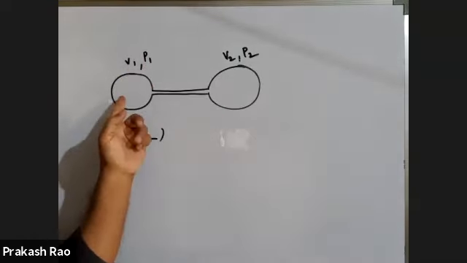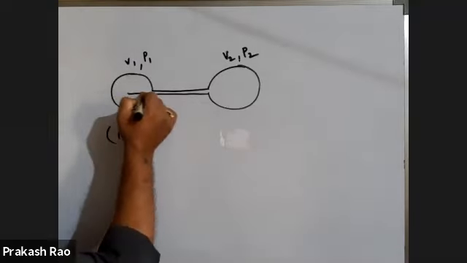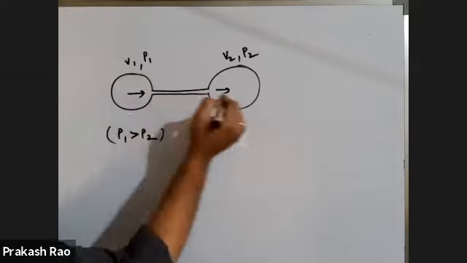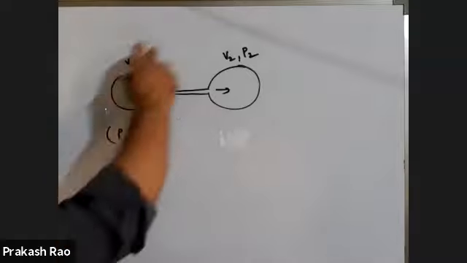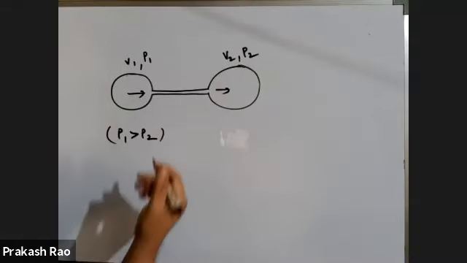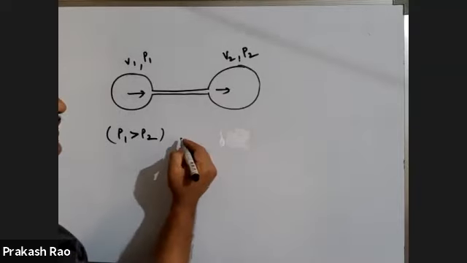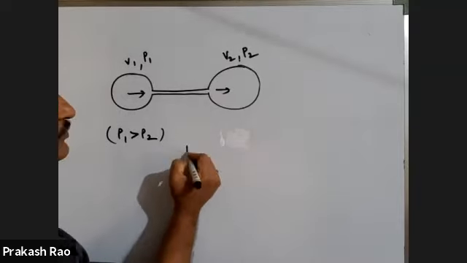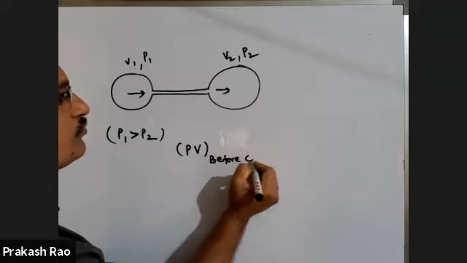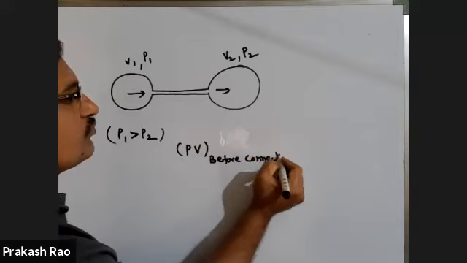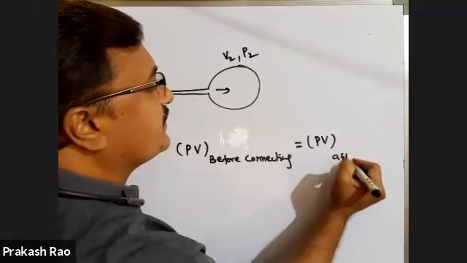When two vessels are connected by means of a narrow glass tube, then the gas flows from high pressure to low pressure until their pressures become equal. What is the common pressure of this combination? Assume that this process is taking place at a constant temperature. According to this law, PV before connecting is equal to PV after connecting.